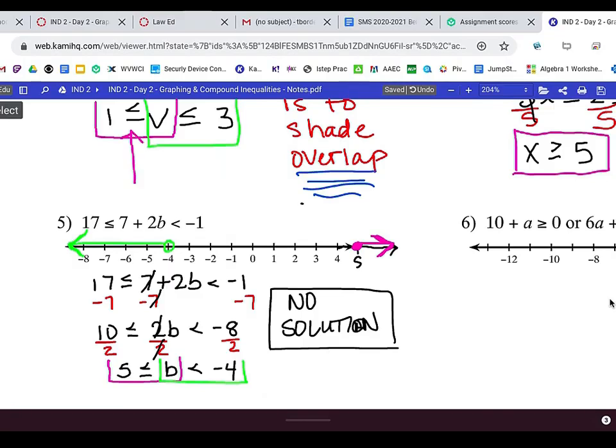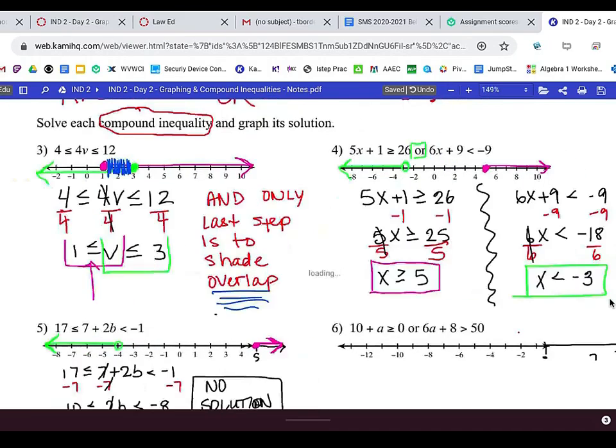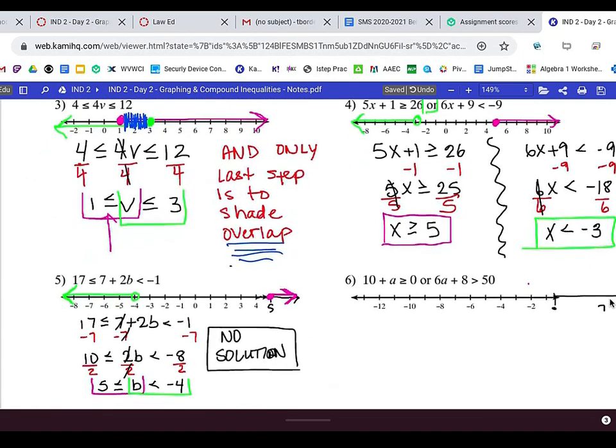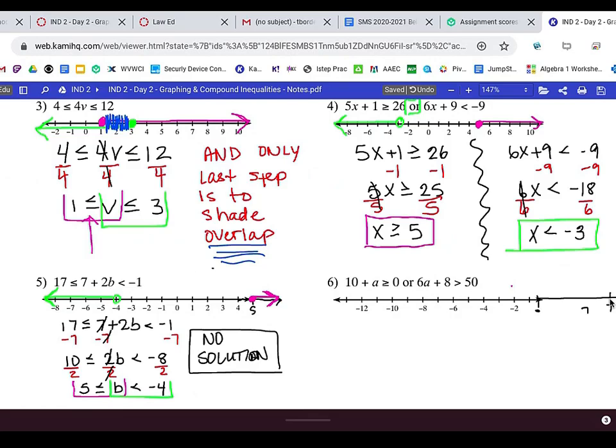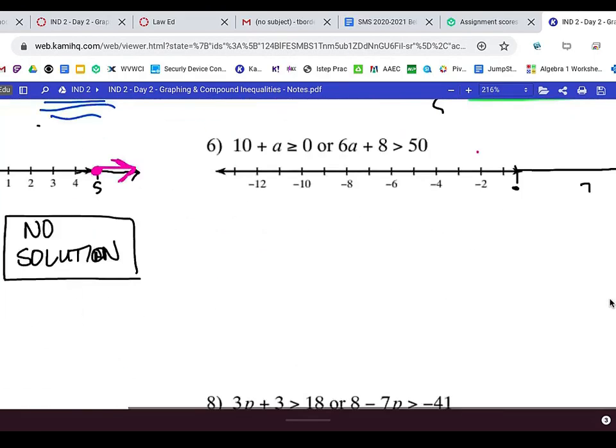Okay, we just looked at this one, and we had the lines going opposite directions, and it wasn't a no solution. So number 4 wasn't a no solution, but number 5 is a no solution. What's the difference? Andrew? Number 4 has or in it. Right. When it's an or, it's okay that they don't overlap. The only time overlap matters is on the and. Okay, so for number 5, there's no overlap, but because that's an and, that means it's no solution. Good. All right. So let's look at number 6 now.